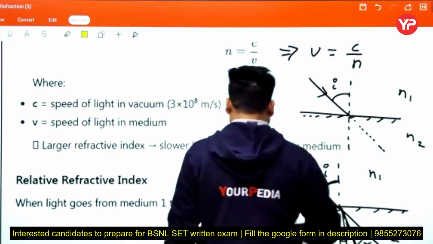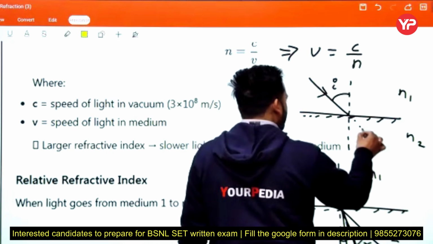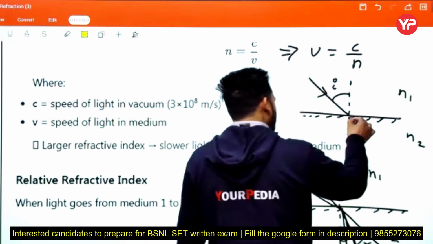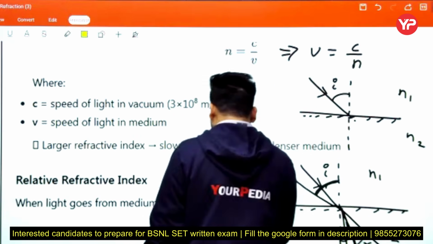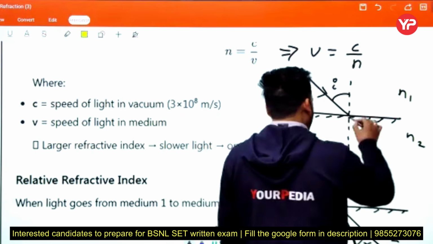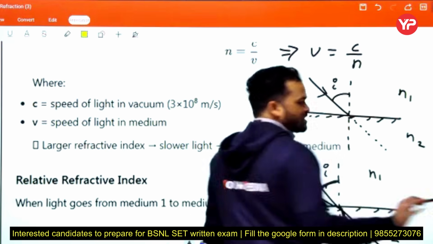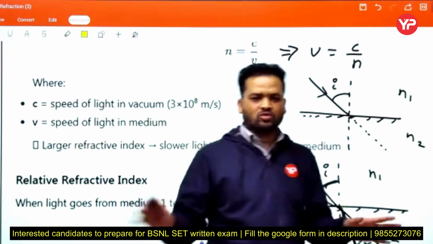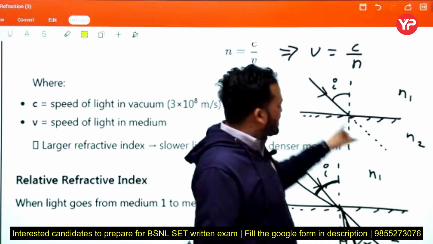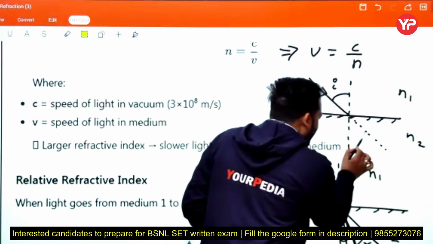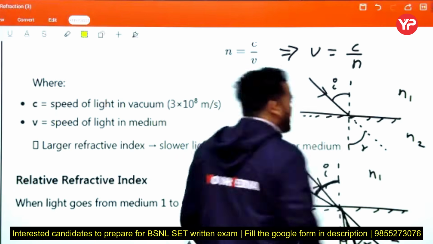Now, second case. If we consider N2 greater than N1, then this bends. Here we consider some points so that you understand easily. Here we consider N1 equal to N2. That's why this incident ray does not deviate. Then what is the angle of refraction in that particular case?